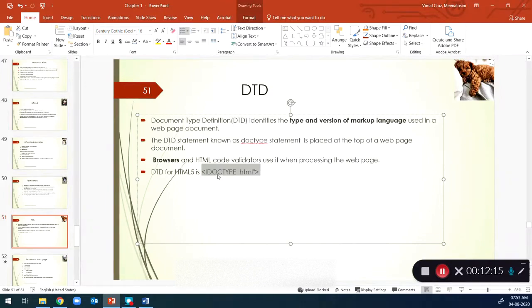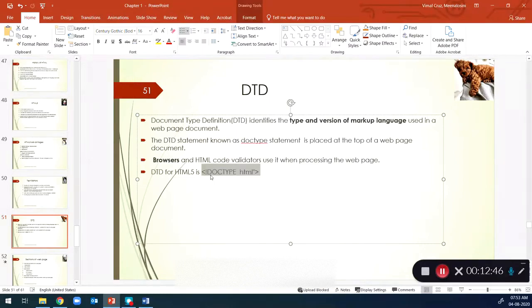So when you specify this as your DTD, the browser will know, okay, this code is written in HTML5, and it will translate everything according to the standards specified in HTML5. Like that, each and every markup language has its own DTD. So you have to start your coding by specifying this DTD, which means you are specifying what version of markup language you are going to use.